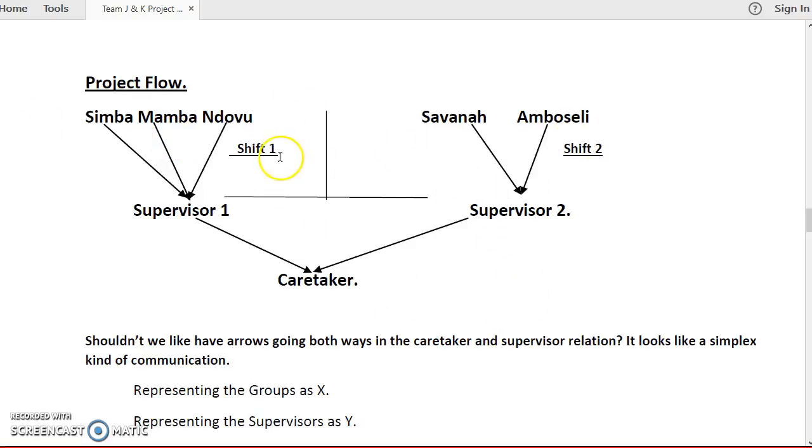When we started with the solution, we said shift 1 members should not meet with the shift 2 members. So the line dividing the two parts is a simple illustration of what we meant.